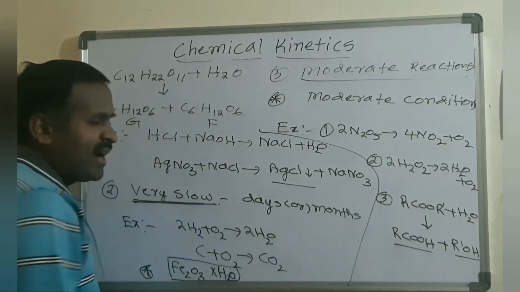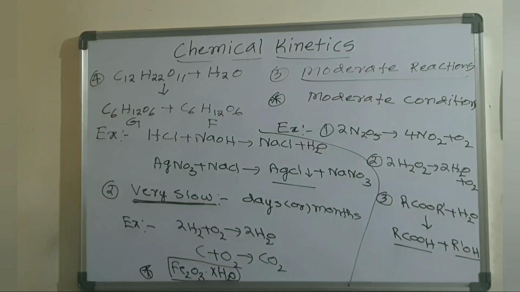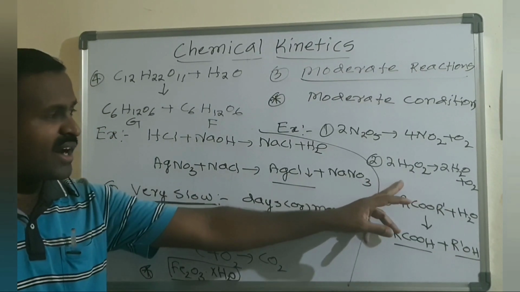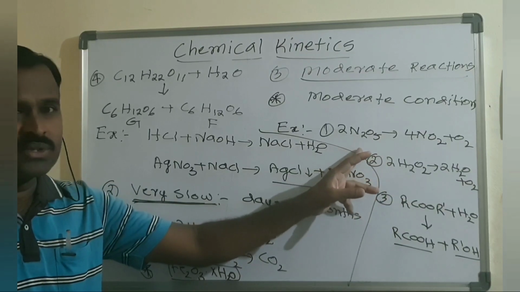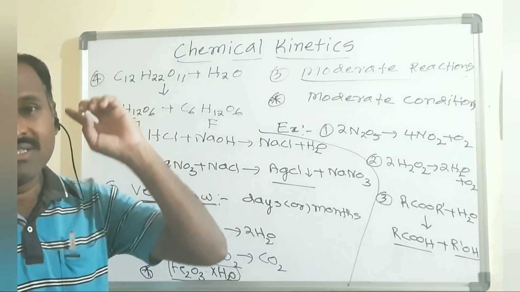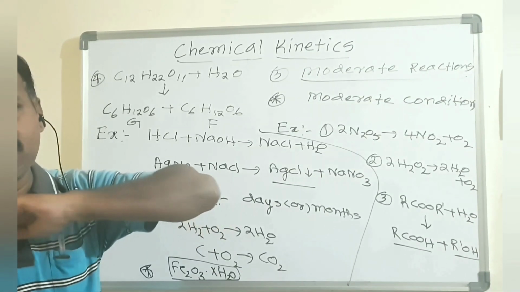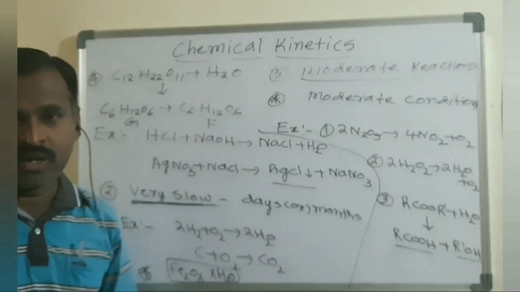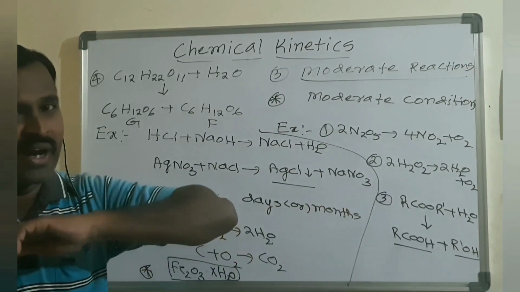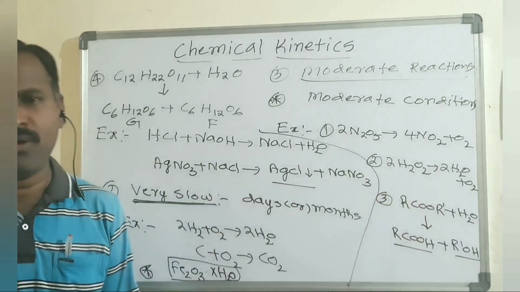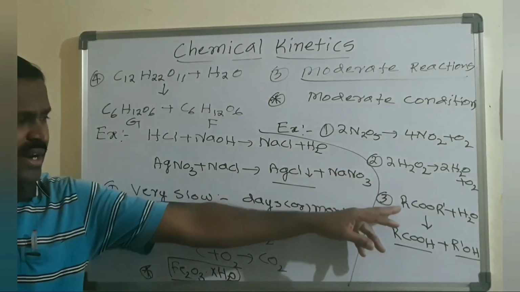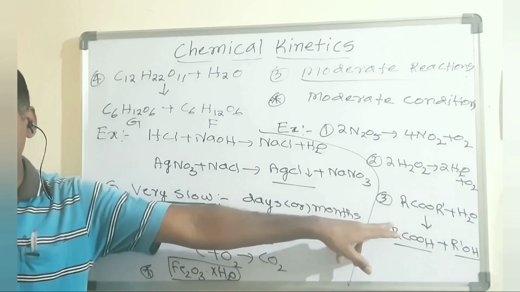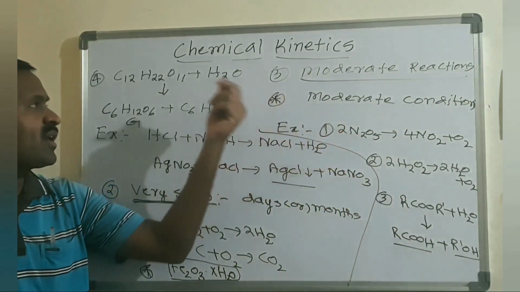Hydrolysis of ester is also another example, along with decomposition of hydrogen peroxide and decomposition of nitrogen pentoxide. They will give it like that. Decomposition of nitrogen pentoxide is a dash type of reaction, moderate reaction. Decomposition of hydrogen peroxide, moderate reaction. Hydrolysis of ester, moderate reaction.